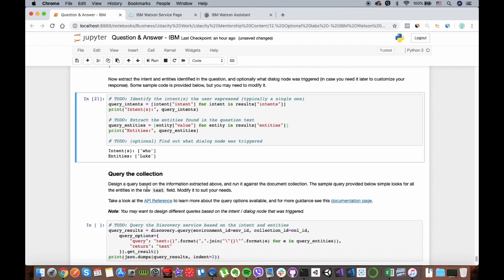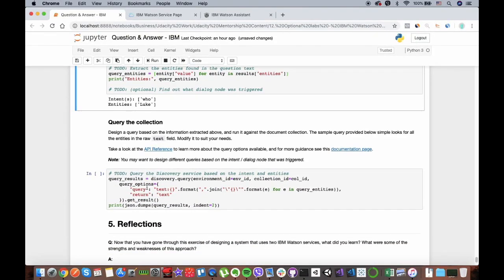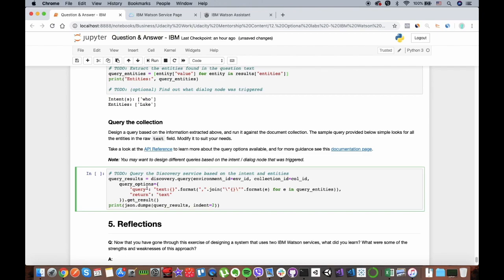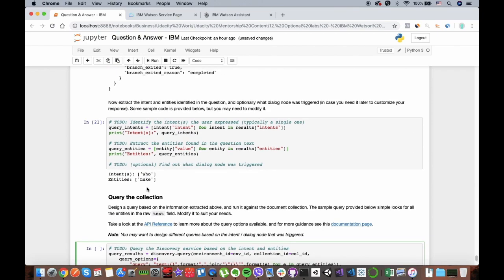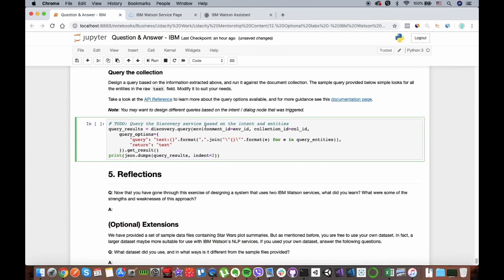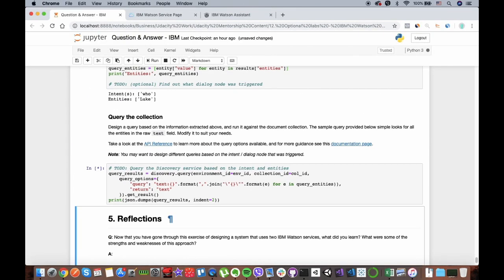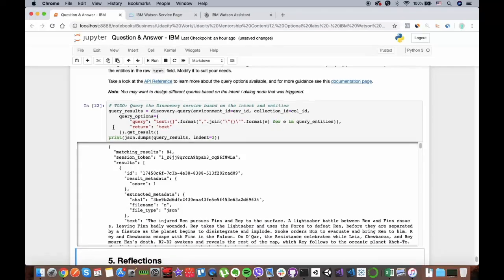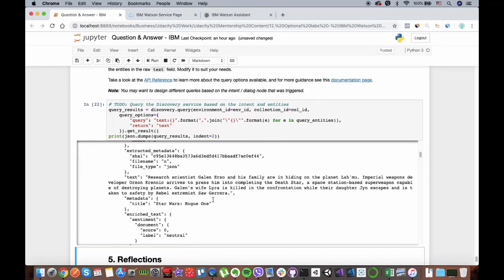Great. So in this part we want to design a query based on information that has been extracted in here. You can just again get that query just by running this cell.